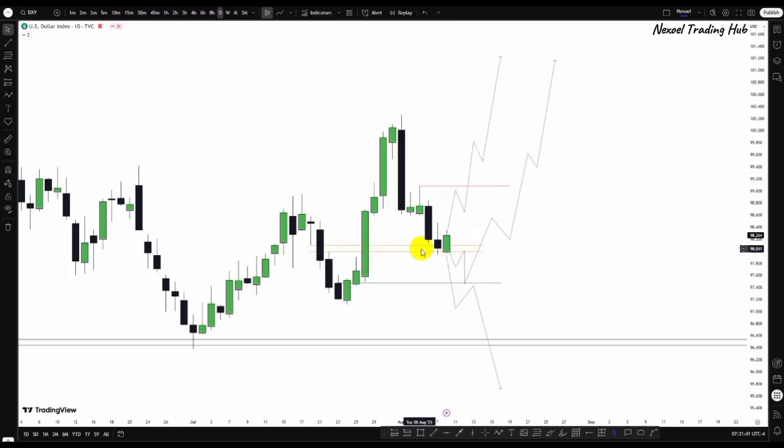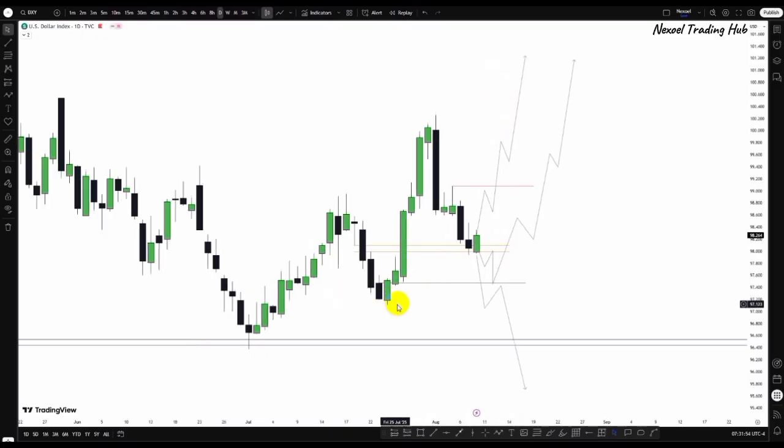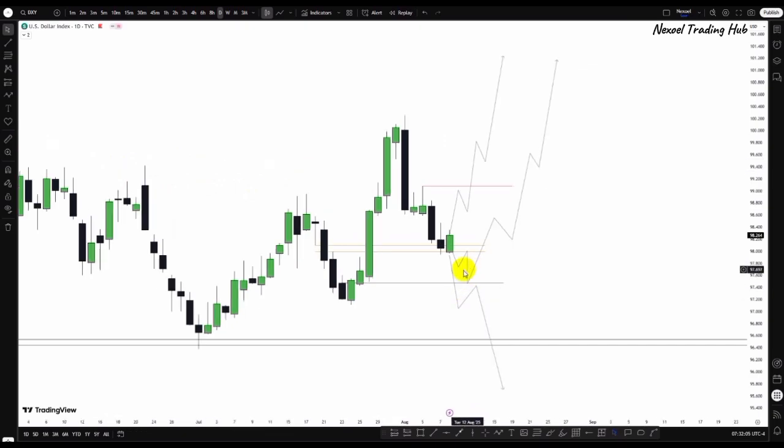But then if price decides to go bearish, then you must understand that the first zone you have to trade bearish to is this bullish order block here in the daily time frame, because this is where we have the swing low that sponsored bullishness that took out this high point, and in extension took out the structural high point where we have a pool of buy side liquidity. This is what you have to work with.